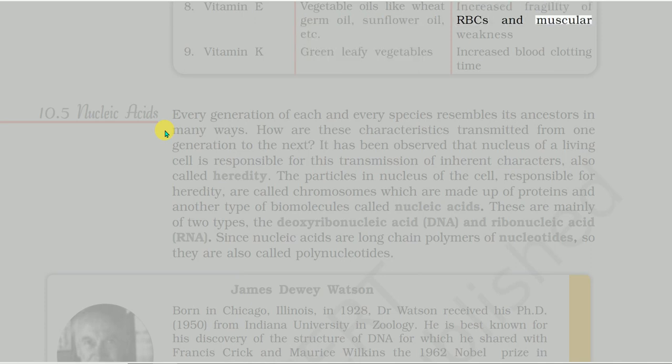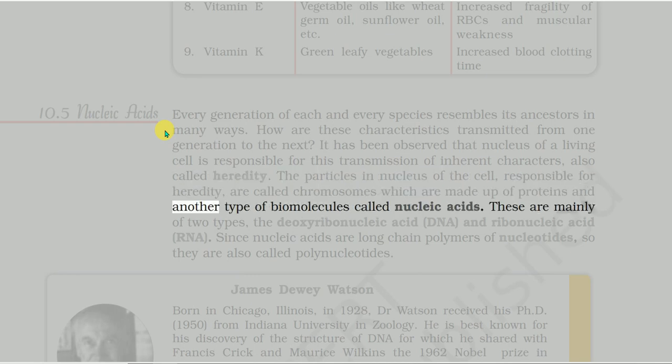Every generation of each and every species resembles its ancestors in many ways. How are these characteristics transmitted from one generation to the next? It has been observed that nucleus of a living cell is responsible for this transmission of inherent characters, also called heredity. The particles in nucleus of the cell, responsible for heredity, are called chromosomes, which are made up of proteins and another type of biomolecules called nucleic acids.